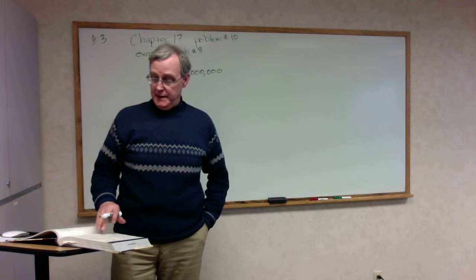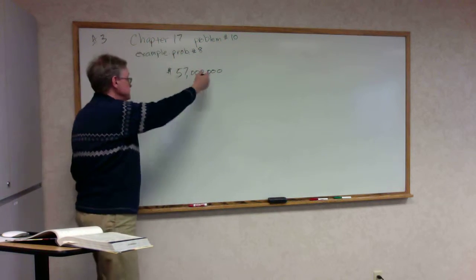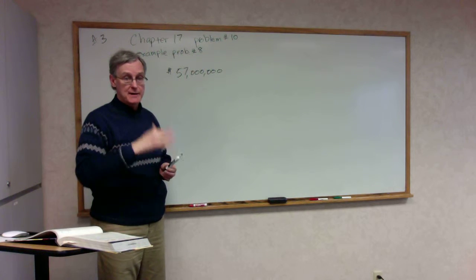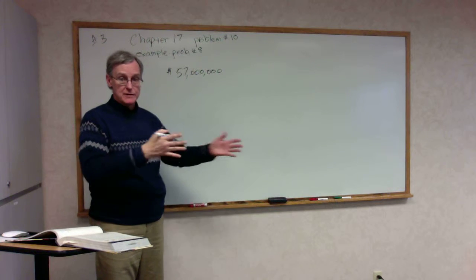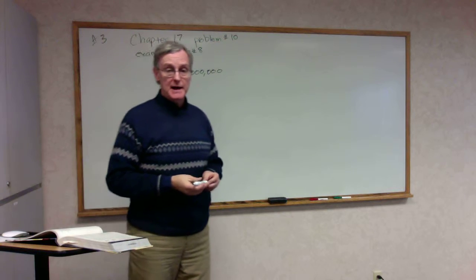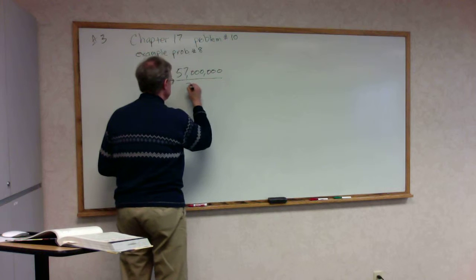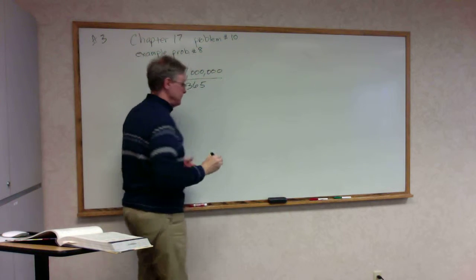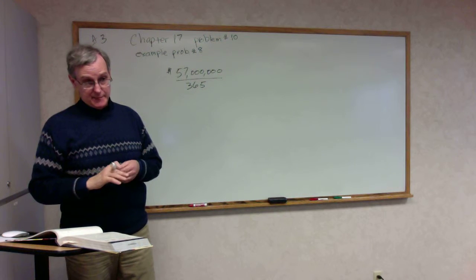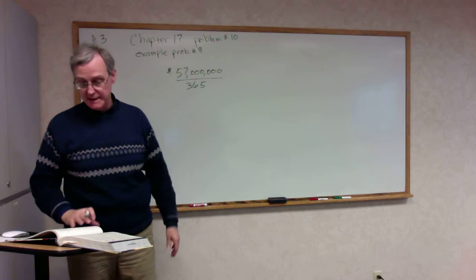Okay. First of all, we're going to take $57 million, which is the total amount of credit sales for the whole year, not the amount that could be there any time. So we're looking for the total amount of credit sales, and then we're going to divide it by the number of days. In this case, we're going to divide by 365. And that gives the average daily credit sales. Now, clearly, this is an approximate because some months are bigger, some months are smaller, but we're doing an average.